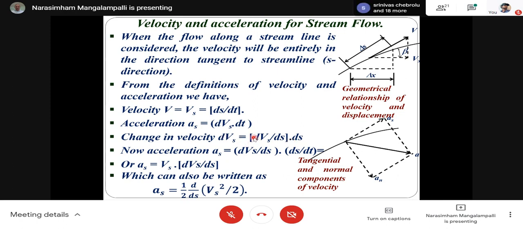So acceleration in s direction is dvs by dt, the change in velocity dvs over the time dt, which can be written as dvs by ds into ds divided by dt.